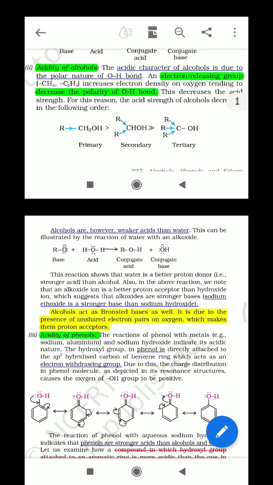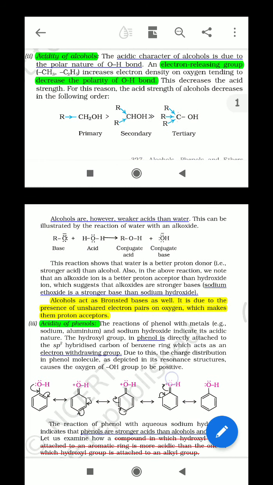So just think about the opposite. The electron withdrawing group increases the polarity of OH. And if the polarity of OH is higher, the acidic character is higher. And if the polarity of the OH bond is lower, the acidity is lower. So now move to the text. Acidic character of alcohol is due to the polar nature of the OH bond, and an electron releasing group decreases the polarity of the OH bond. And after decreasing the polarity of the OH bond, what happens?